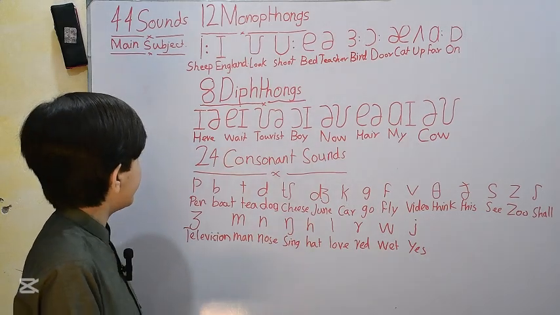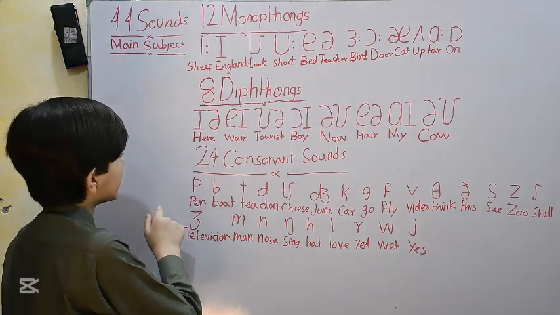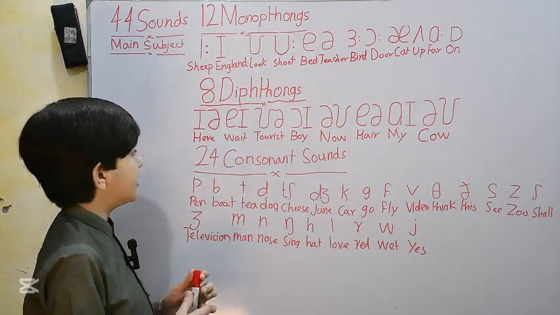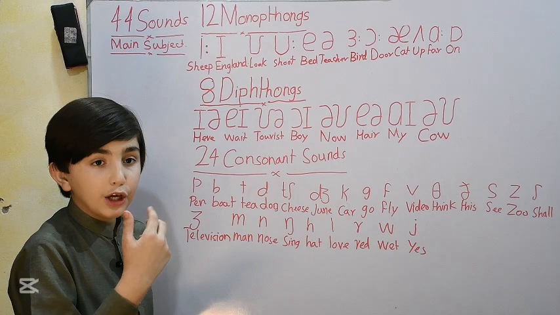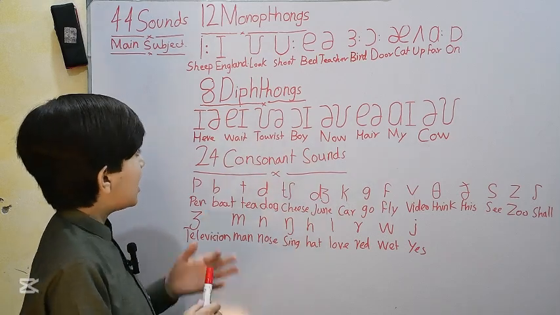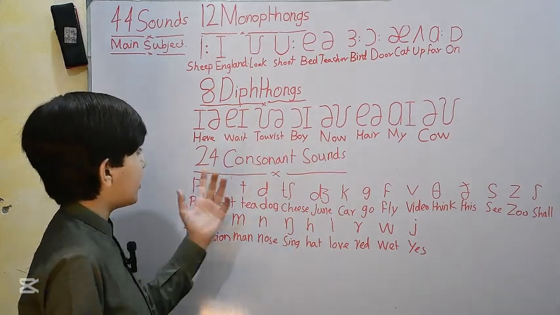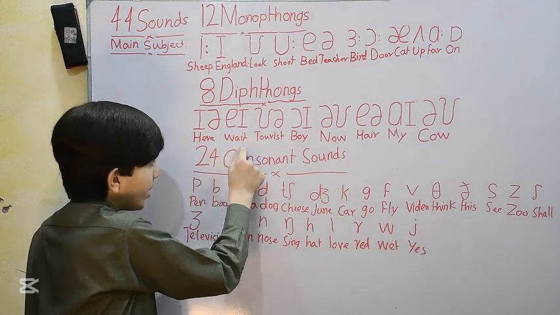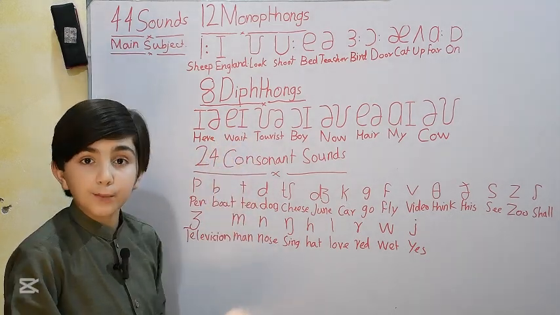Let's get started. The first diphthong vowel sound is ear, as in the word here. Here. Let's jump to the next diphthong vowel sound. It is a, as in the word wait. Wait.